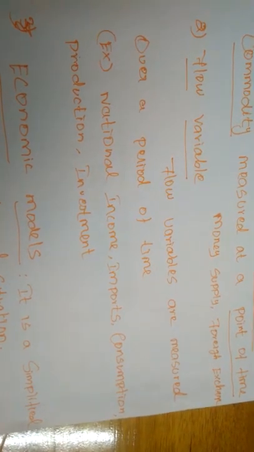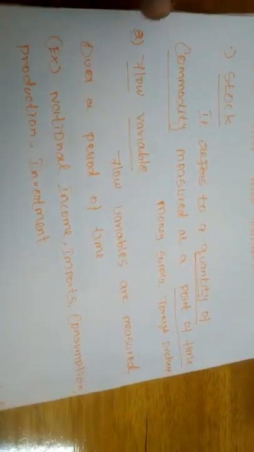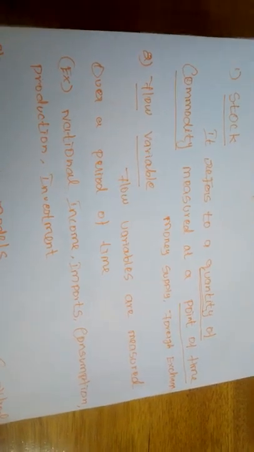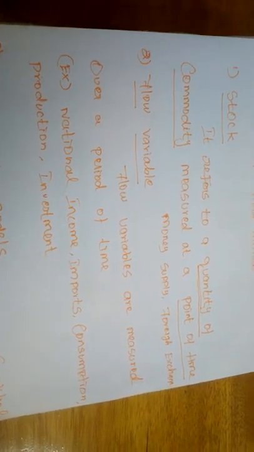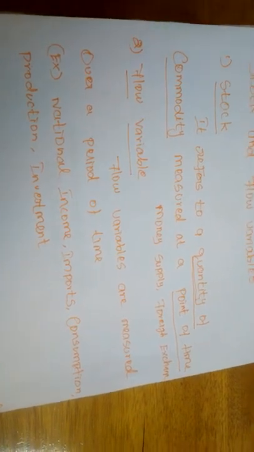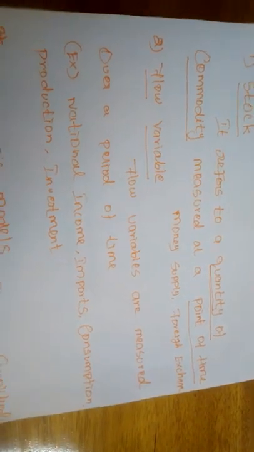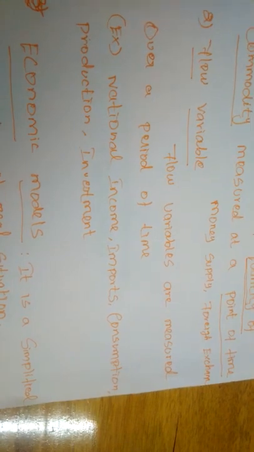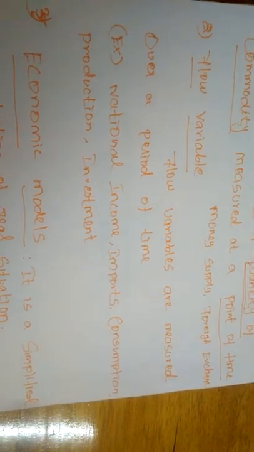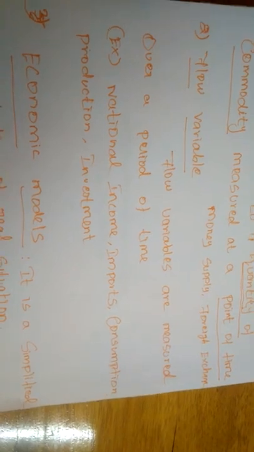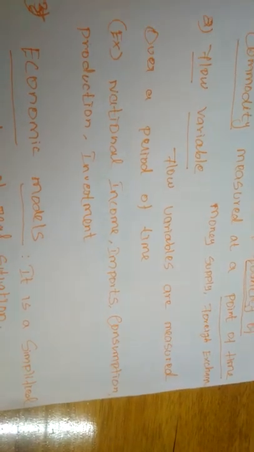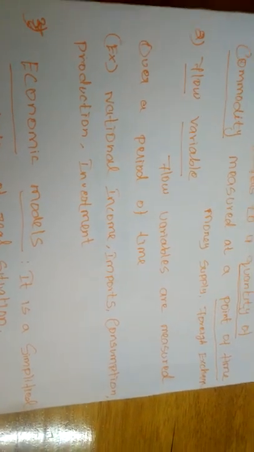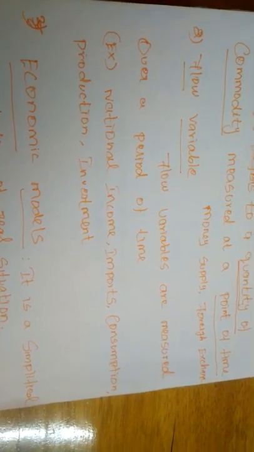From the name itself you can understand that a stock means a constant commodity. It's a static variable. It is measured at a point of time. The flow variable is measured over a period of time, and it consists of changeable things. So the national income, imports, consumption, production, investment; you can also think about what variables will change within a particular period of time.